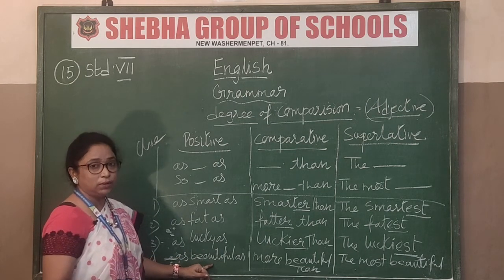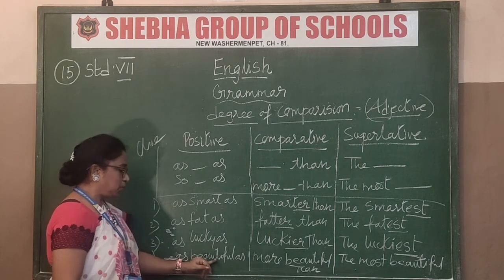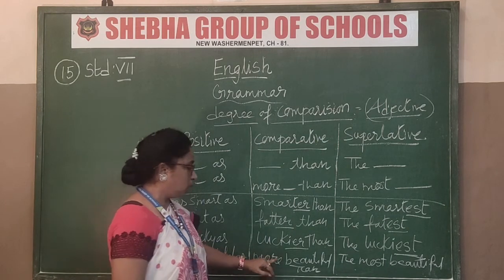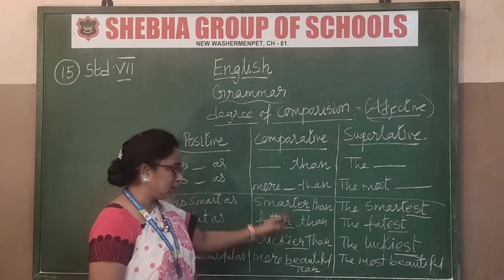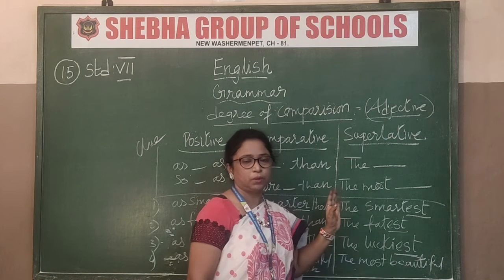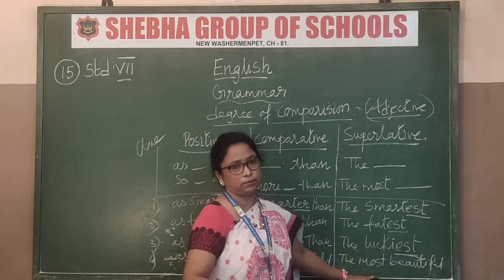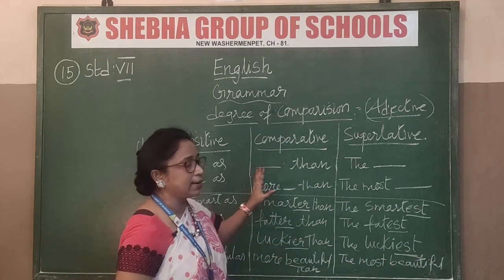So for that we are going to use more and most: more beautiful than, and for the superlative, the most beautiful. So without this explanation, you can't directly write the superlative. That is why I have explained this to you.